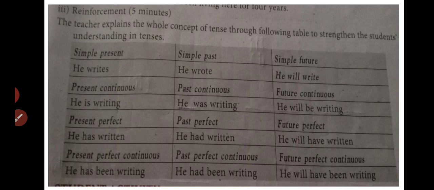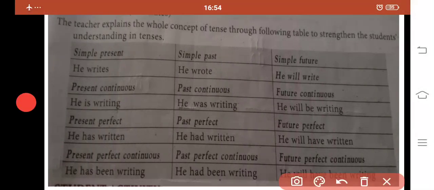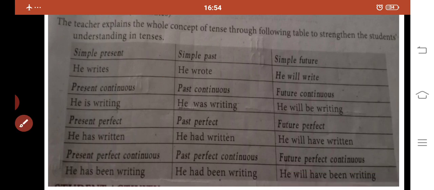Now, the present tense, past tense and future tense are each divided into 4: simple, continuous, perfect and perfect continuous. Here you can see simple, continuous, perfect and perfect continuous. Now we see the verb formation in the tenses.